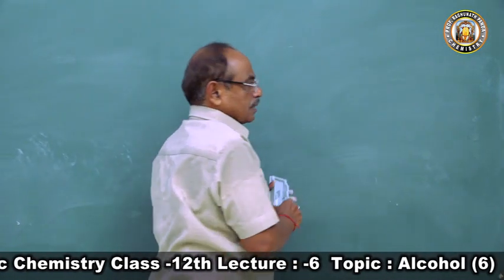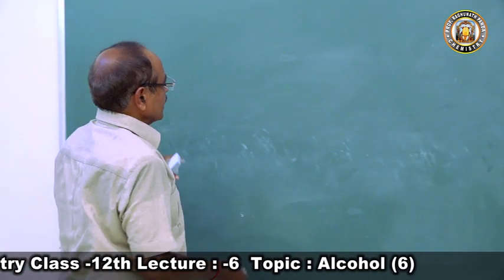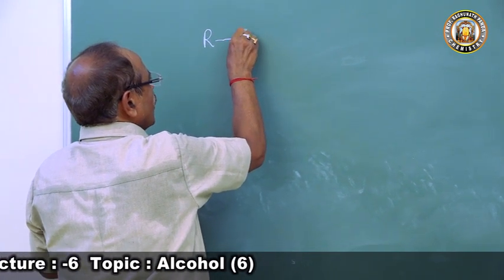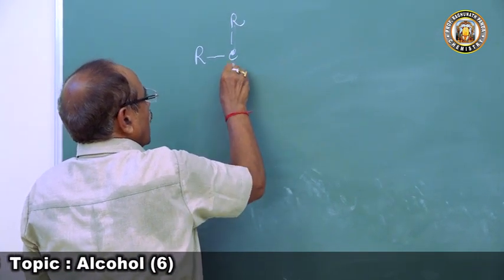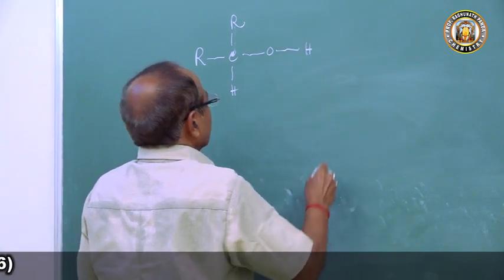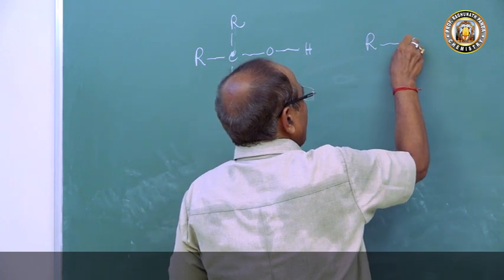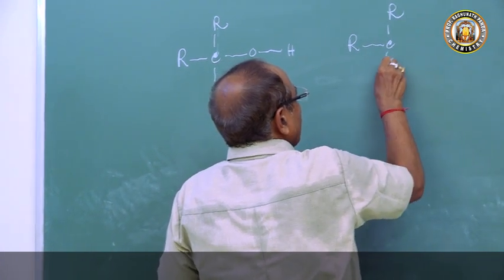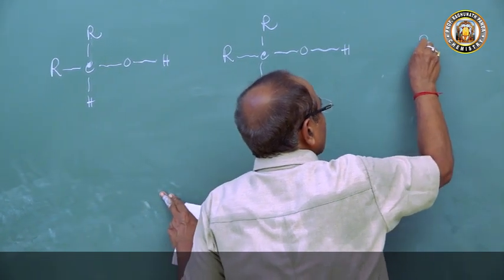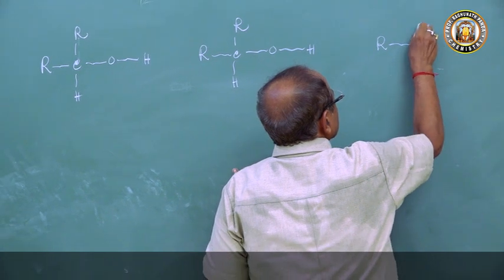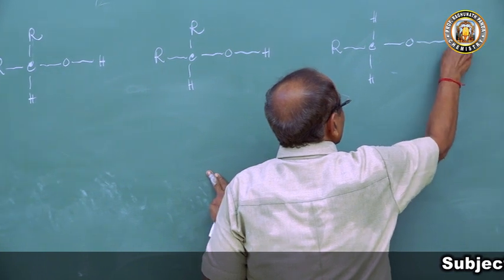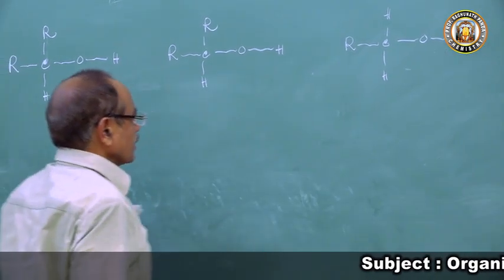So now we'll get to the types of reactions that alcohol will give. Again here you will come to this. We have tertiary alcohol, R3COH, the secondary alcohol R2CHOH, and if you come to primary alcohol, RCH2OH. So reactions involving the hydrogen atom will be there in all alcohols.